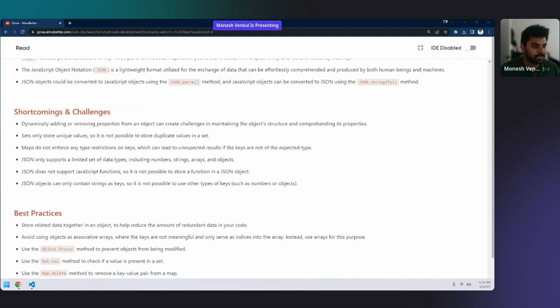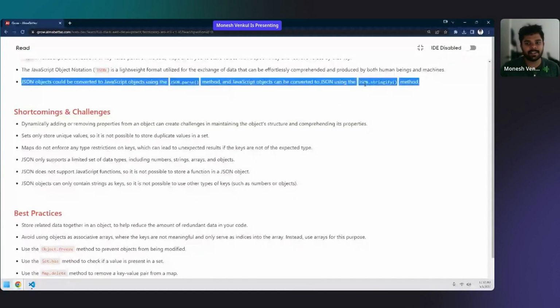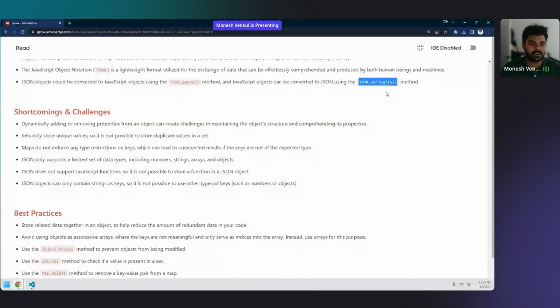So yeah, we will be playing Kahoot. Only 4 questions. One question is related to this JSON.stringify, like: dash serializes only the enumerable own properties of an object. That sentence is a bit tricky. What it is indirectly asking is, if you are converting from an object to a JSON, and it is doing an enumeration, in the sense it is reading and converting to a JSON, which one do you use? The answer is JSON.stringify, but it is asked in a very tricky manner. You may not answer it, that's why I'm saying it.